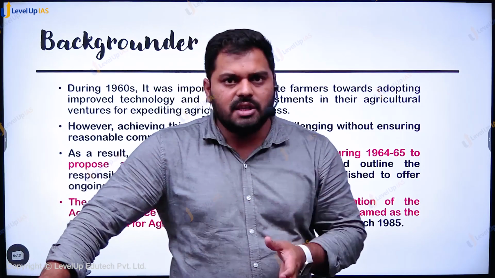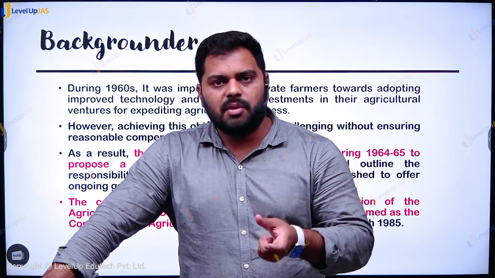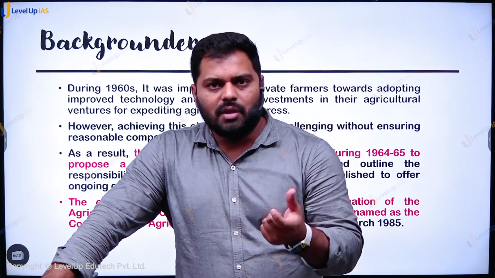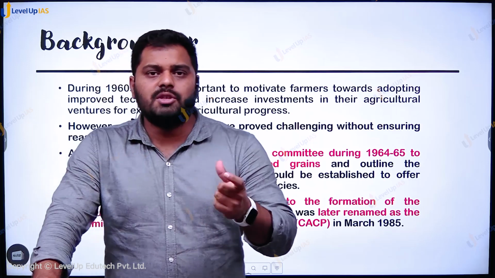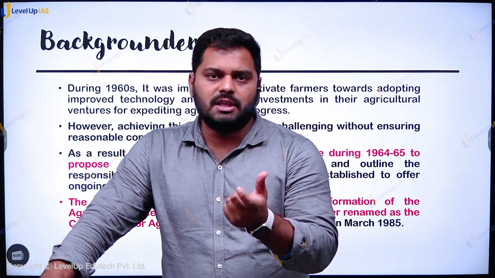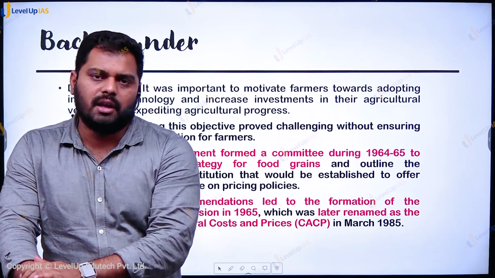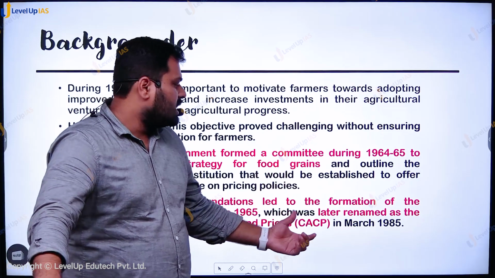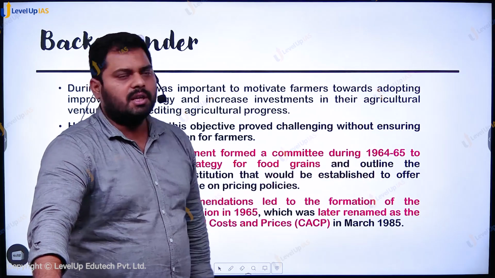It is the CACP, Commission for Agricultural Costs and Prices, which recommends to the government before the start of the cropping season every year, and the government, before the start of the particular crop season, will announce the MSP. So it is based upon the recommendations of CACP, and finally it is approved by the Cabinet Committee on Economic Affairs. Right? So this is the two-way mechanism. CACP will recommend and finally it will be approved by the Cabinet Committee.